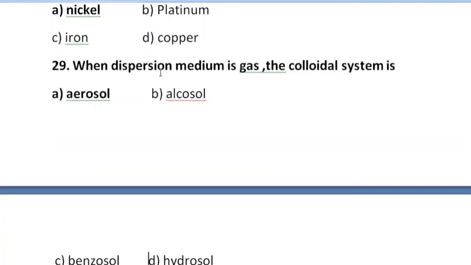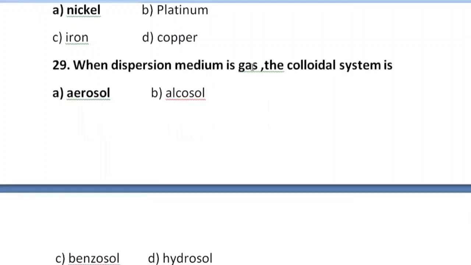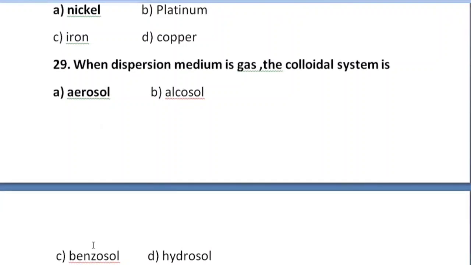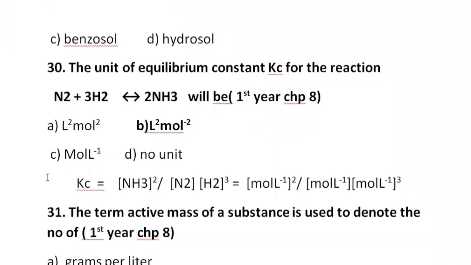29th MCQ is: when dispersion medium is gas, the colloidal system is aerosol, alcosol, benzosol, hydrosol. A option is correct, that is aerosol, when the dispersion medium is gas. When our dispersion medium is alcohol, then the system will be called alcosol. When the dispersion medium is benzene, the colloidal system will be called benzosol. And when the dispersion medium is water, then we call it hydrosol, you can say.